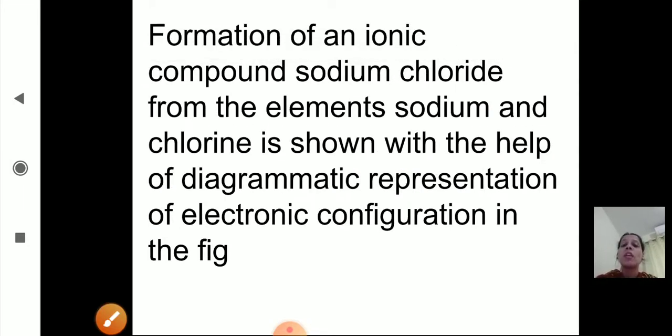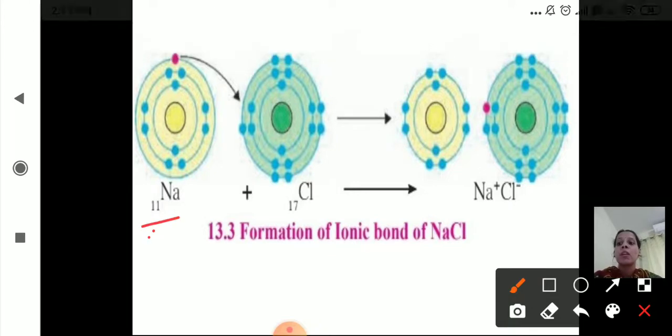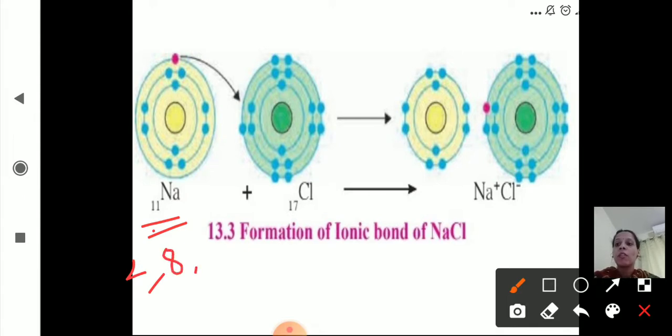Now the next is the formation of the ionic compound sodium chloride from the elements sodium and chlorine, shown with the help of a diagrammatic representation of electronic configuration in the figure. See this figure. This is the formation of the ionic bond of sodium chloride, NaCl. See here, Na, that is sodium, has a total of 11 electrons, so the electronic configuration is 2, 8, 1. In the valence shell, the outermost shell, it has only one electron.